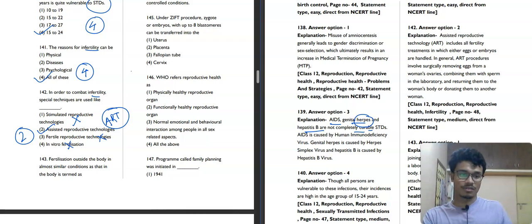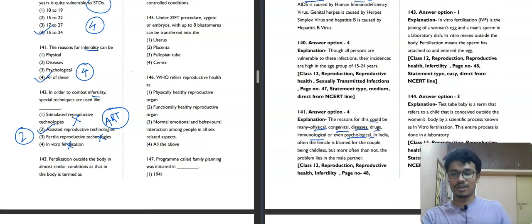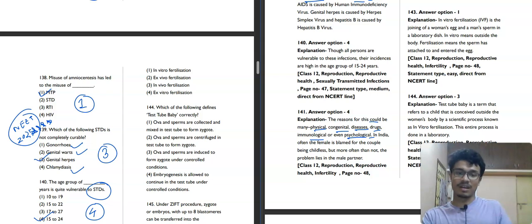Now we will move towards question 143. Fertilization outside the body in almost similar condition as that in the body is termed as in vitro fertilization, ex vivo fertilization, in vivo fertilization, or ex vitro fertilization. So in vitro fertilization will be the correct answer. And in vivo means inside the body, so it is not correct. So the first option will be our correct answer for this question.